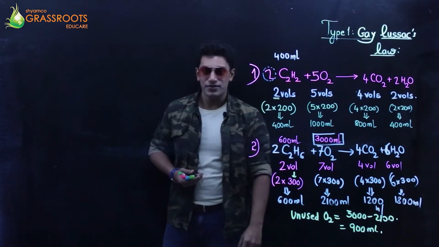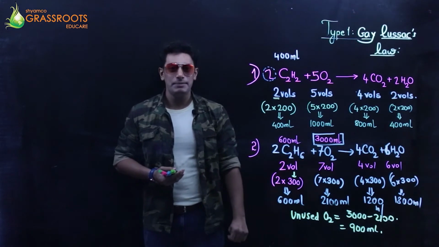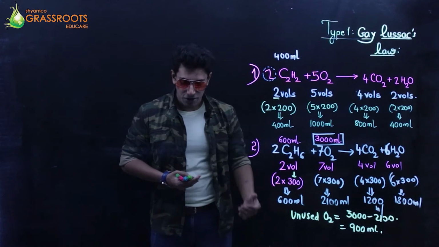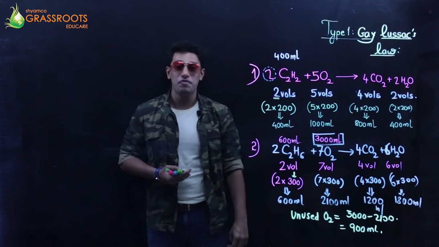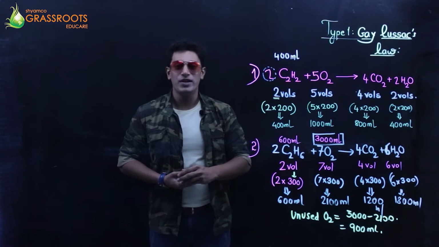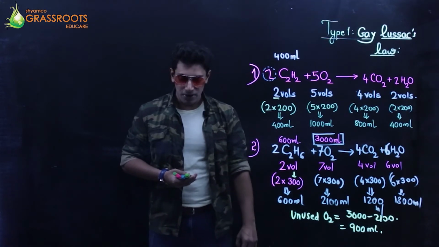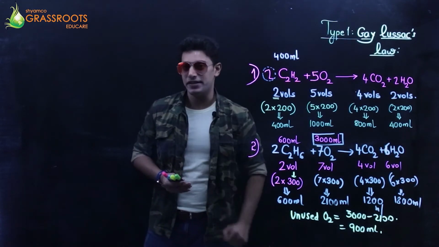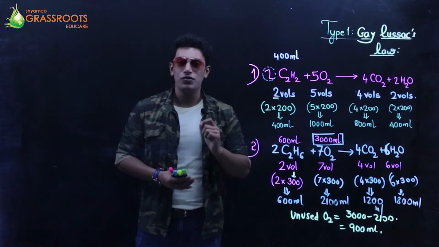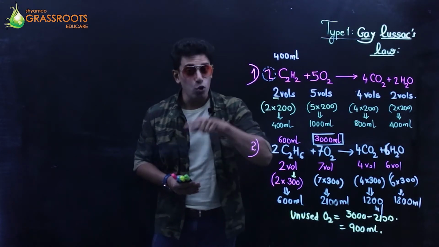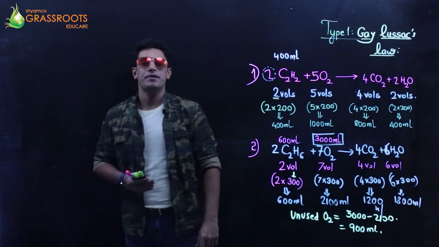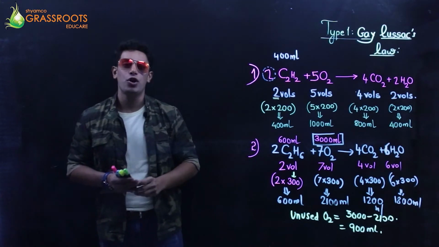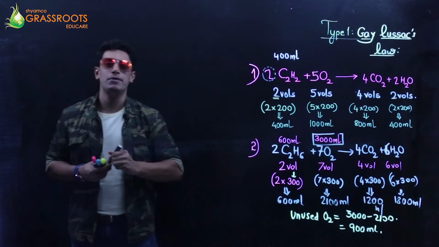Oh, the nice one this is. A mixture of 10 cm cube of carbon monoxide, 60 cm cube of hydrogen and 25 cm cube of methane are mixed with 750 cm cube of air containing 20% of oxygen, and it is ignited. Calculate the composition of the resulting mixture on cooling. Underline the words on cooling, at room temperature. So we have 3 reactions involving oxygen with us. The first one is carbon monoxide.